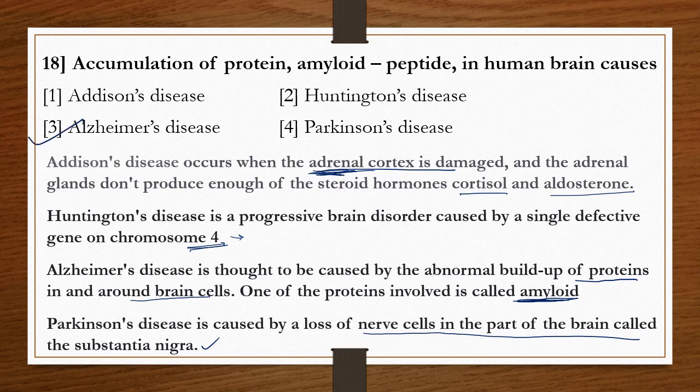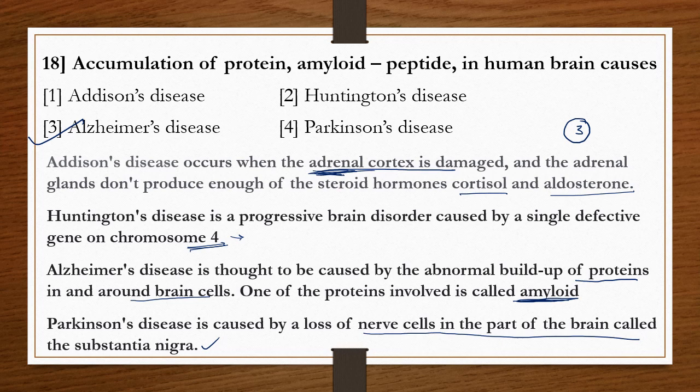Option 3 is correct. So remember that the same question may ask you to find the odd one out with respect to nervous system disorders.